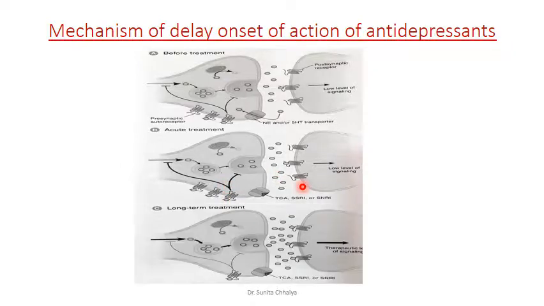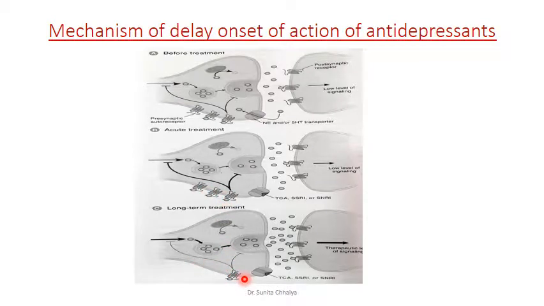But when we administer this drug for a longer period, with chronic use of antidepressant therapy, the number of presynaptic autoreceptors, which was higher before, is reduced.